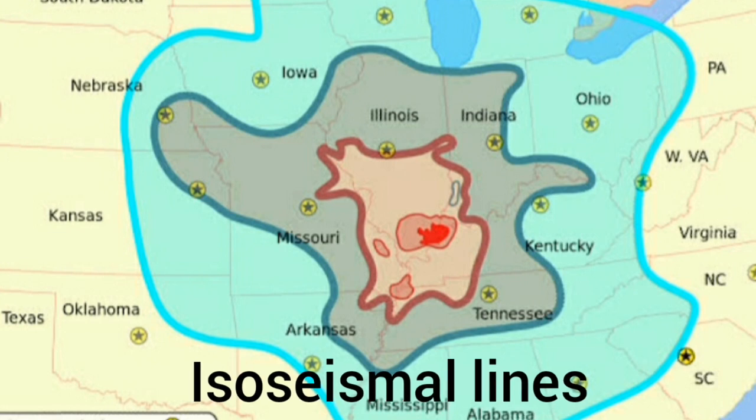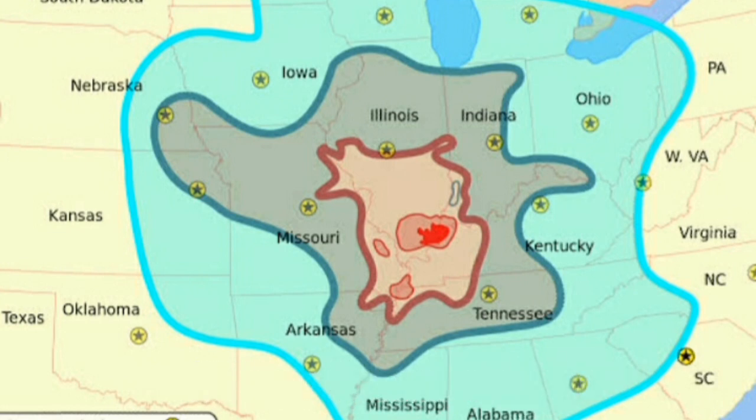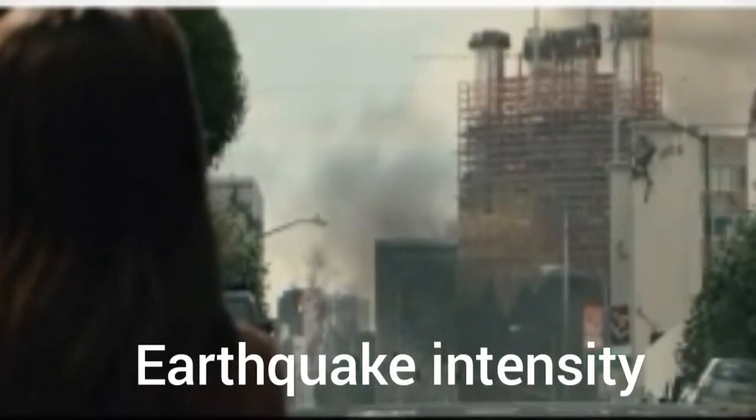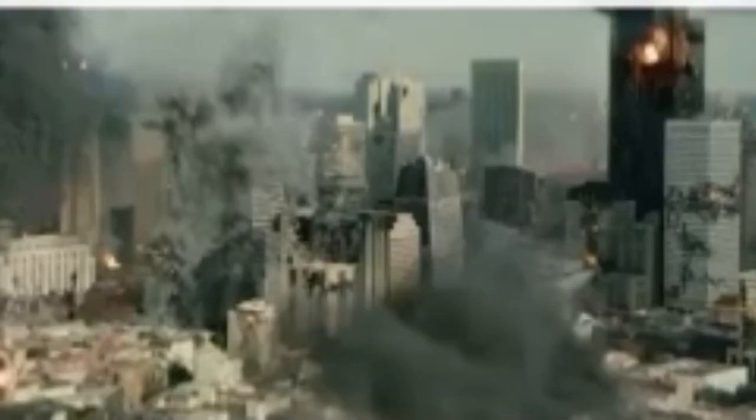Third is isoseismal lines. The lines connecting points of equal intensity on the ground surface are called isoseismal lines. Fourth is earthquake intensity. It is a measure of degree of destruction caused by an earthquake. It is expressed by earthquake intensity scale.